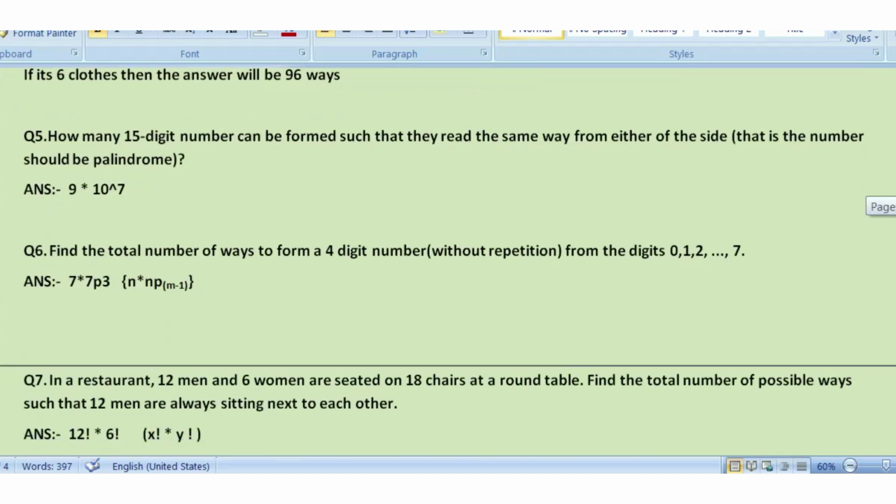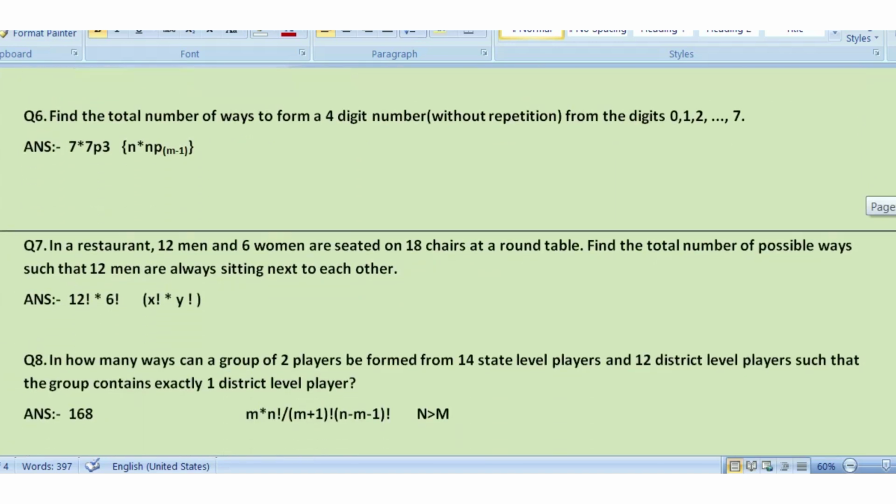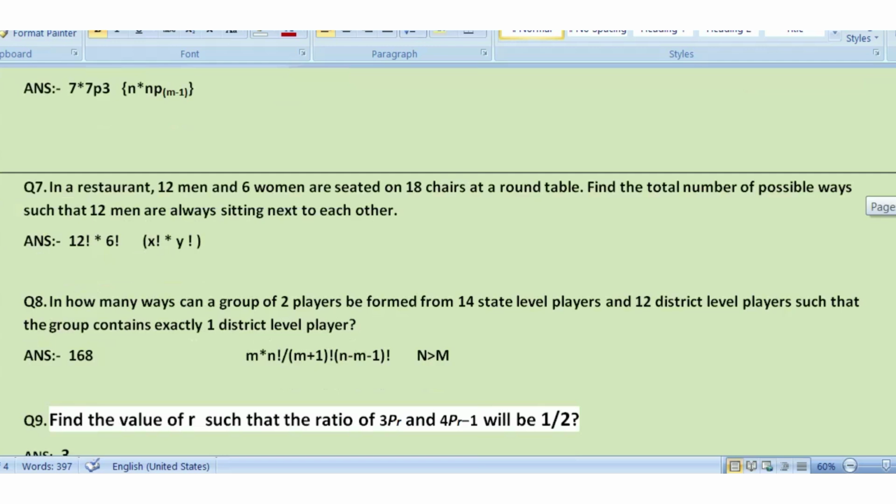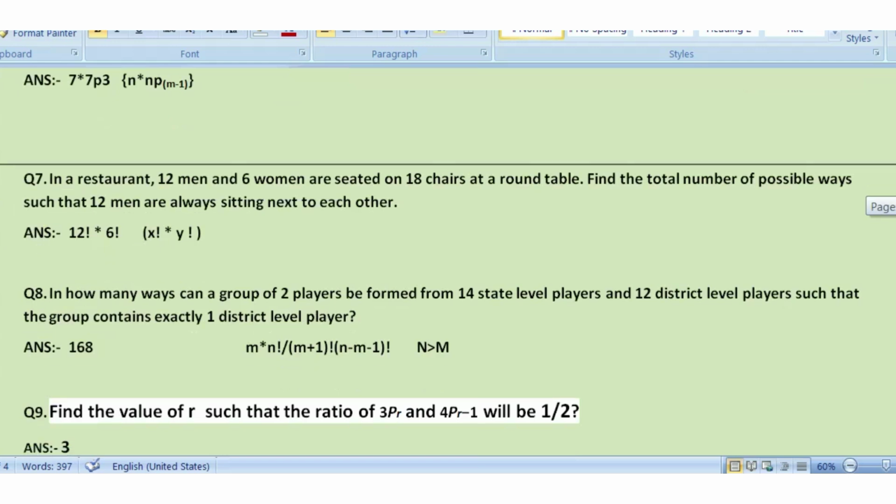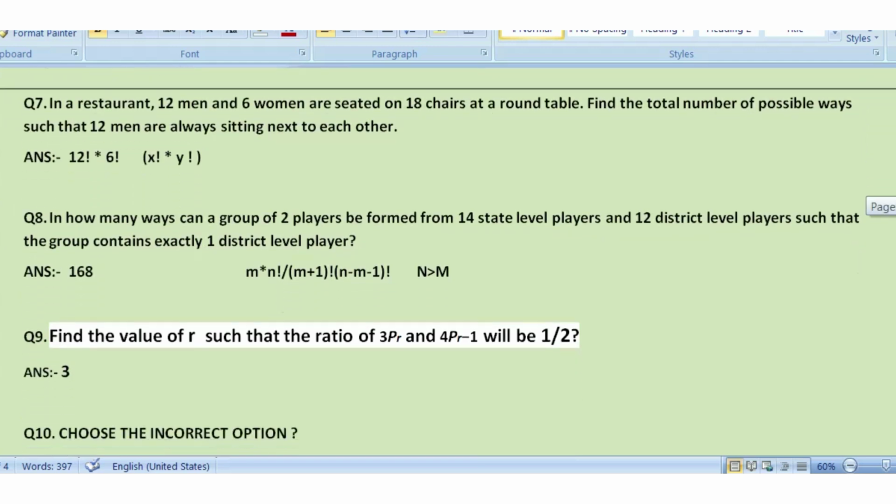Question number 6, find the total number of ways to form a 4-digit number. 7 into 7P3 will be the answer. Question 7: in a restaurant, 12 men and 6 women are seated. So the answer will be 12 factorial times 6 factorial. You may use it like x factorial times y factorial. In my case, x and y are 12 men and 6 women.